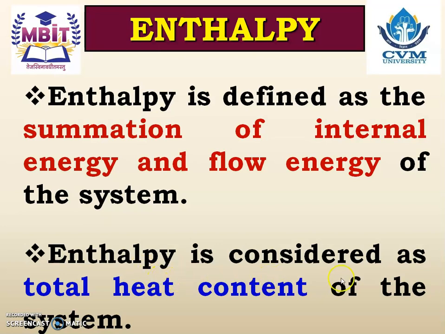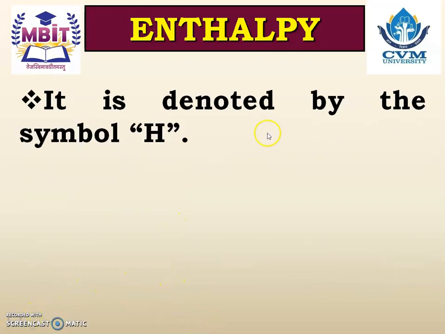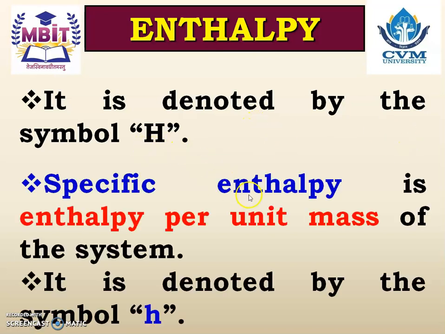And enthalpy is considered as total heat content of the system. Enthalpy is denoted by the symbol capital H. And specific enthalpy, that is the enthalpy per unit mass, per unit kilogram of the system, is denoted by the symbol small h.